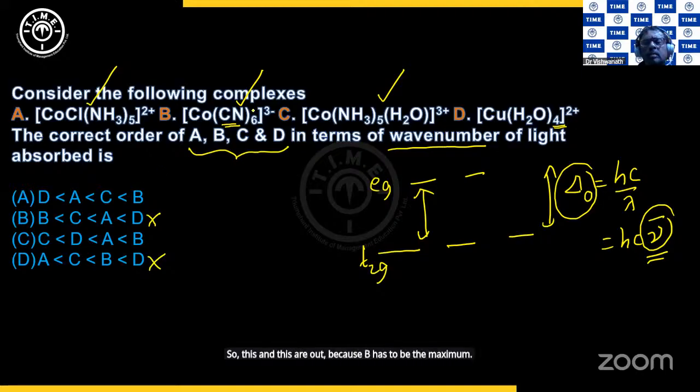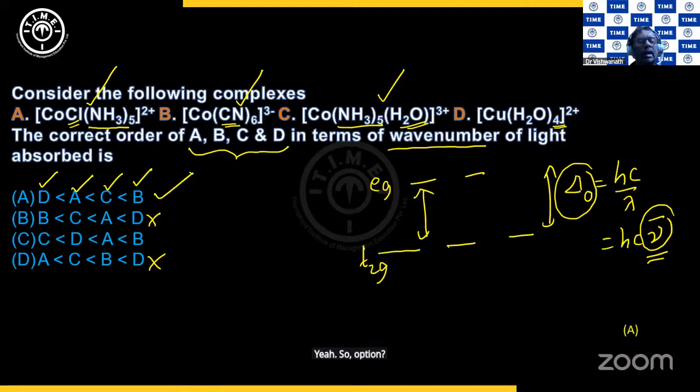Then followed by B, there are 5 NH3s in both A and C. But then Cl is a weaker ligand when compared to H2O. H2O is a stronger field ligand than Cl. So next to B comes C. And then next to C will be A. And then finally, you'll have this D. Clear? So option A it is.